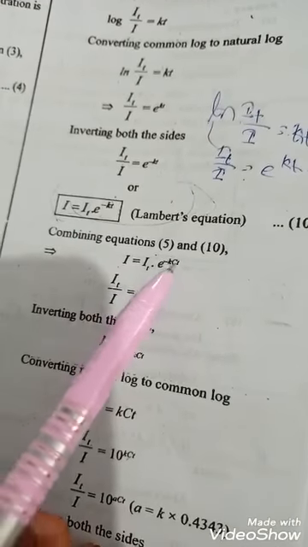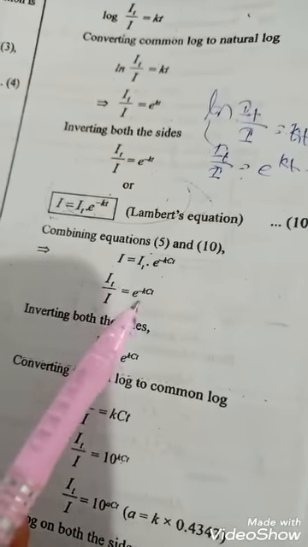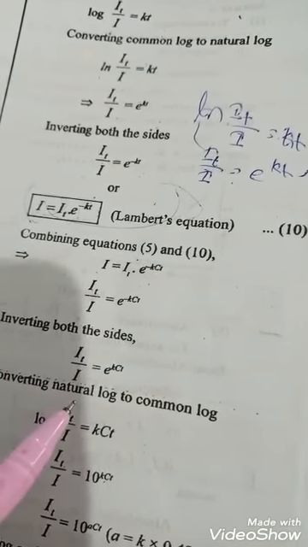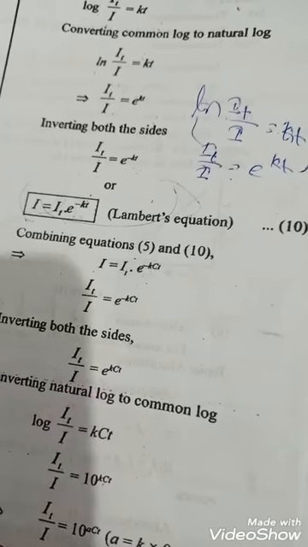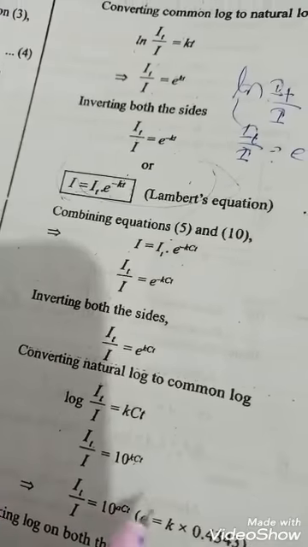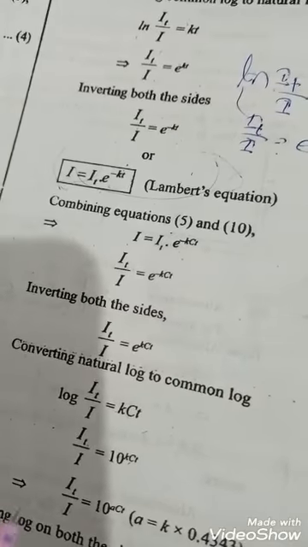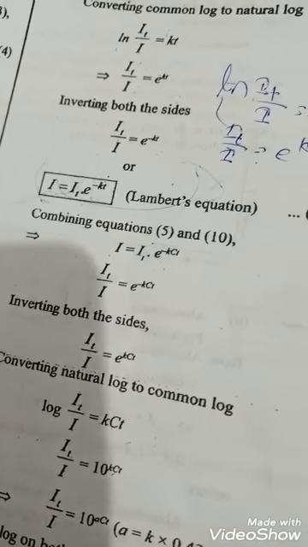From equations 5 and 10, I equal to I naught e power minus kct, so I by I naught equal to e power minus kct. Inverting both sides, I naught by I equal to e power kct. Converting natural log to common log, log I naught by I equal to kct.